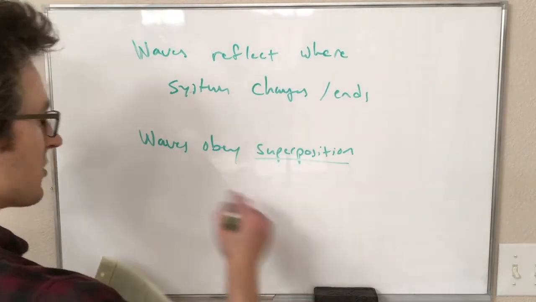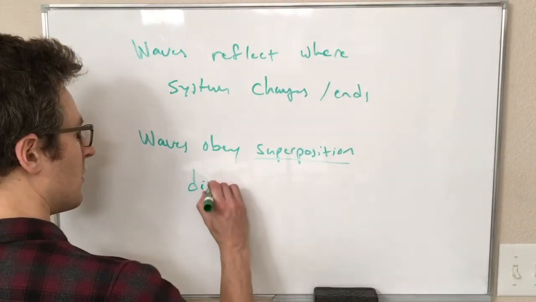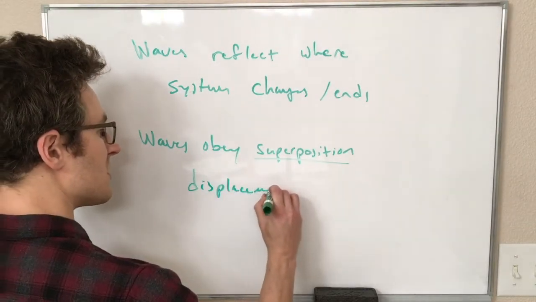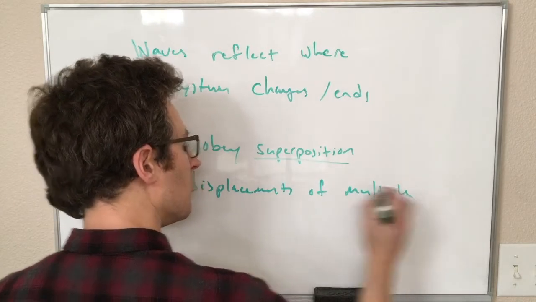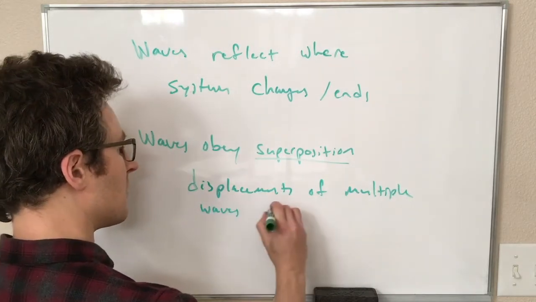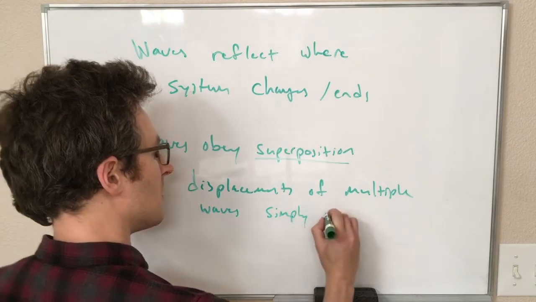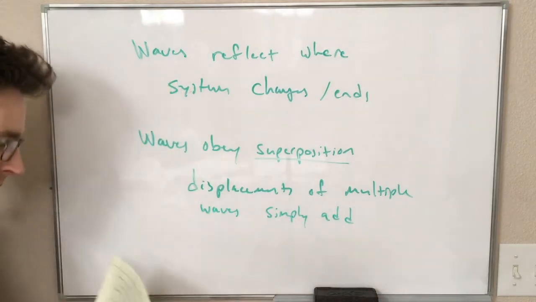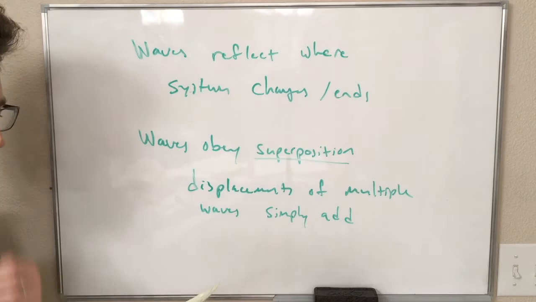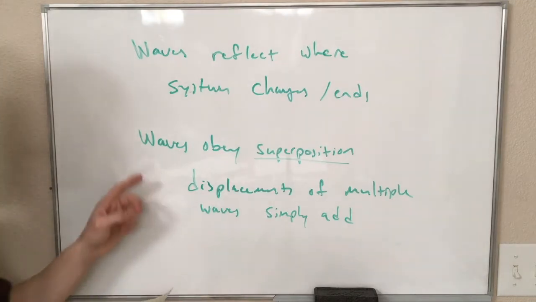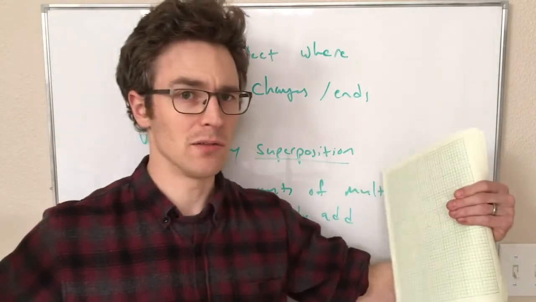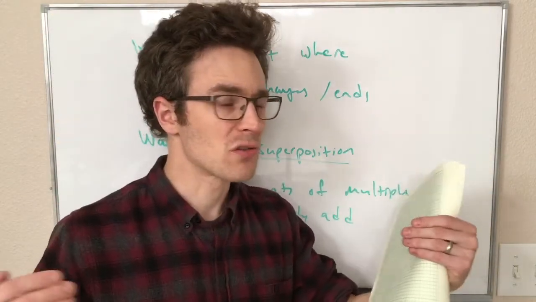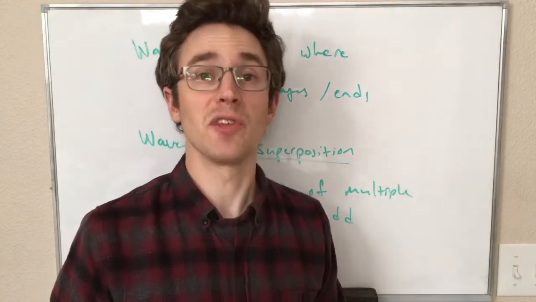So in other words, all this is saying is the displacements of multiple waves simply add at their particular points in the medium. This also has the effect of two waves that meet each other just traveling right through each other as if the other one isn't there.